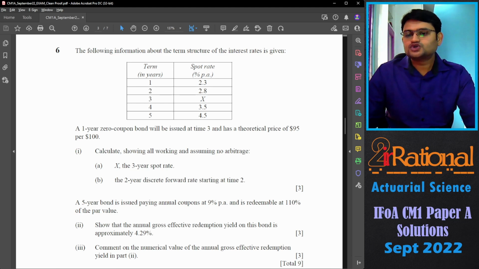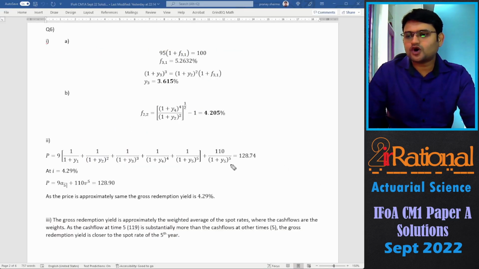A 5-year bond is issued paying annual coupons at 9% per annum and is redeemable at 110% of the par value. Show that the annual gross effective redemption yield based on this bond is approximately 4.29%, and third, comment on the numerical value of the annual gross effective redemption yield in part 2. So first thing is we'll use the spot rates to figure out the price of this bond. So it turns out to be 128.74. Then at 4.29%, I have calculated the price of the bond again, and it is 128.90. So we'll say as the price is approximately the same, the gross redemption yield is 4.29.